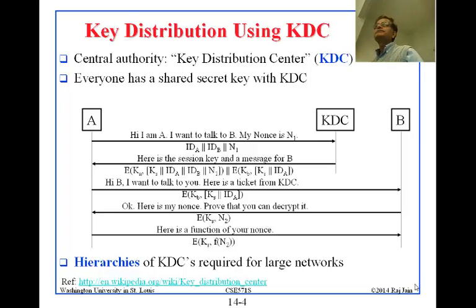Your question? Yes. So A and B have their public and private keys. No, hold on. There is no public and private key here. These are all secret keys. So everybody has a secret with the KDC.